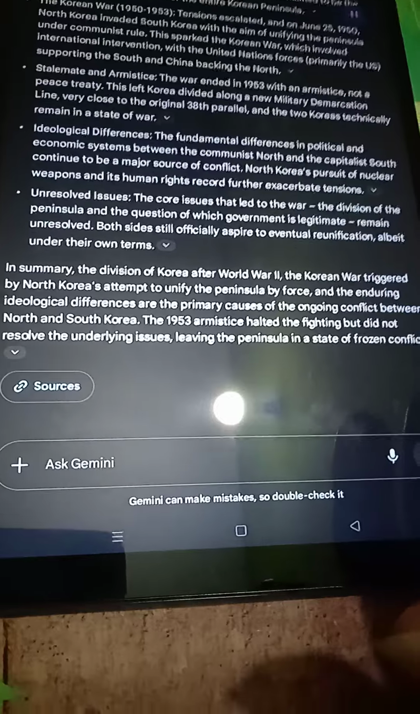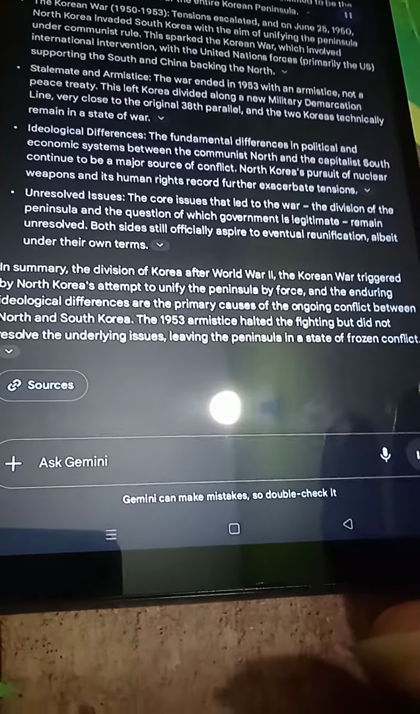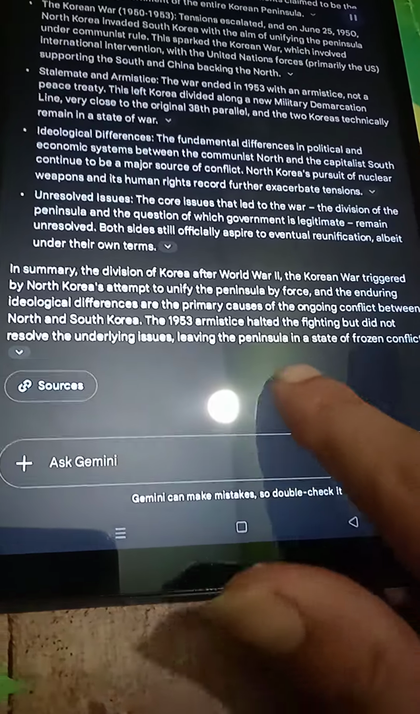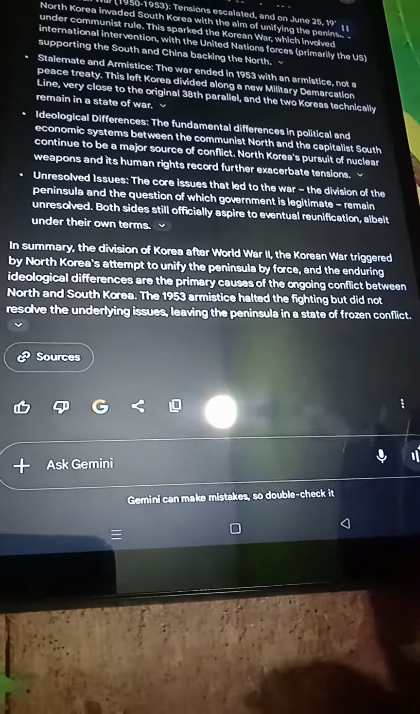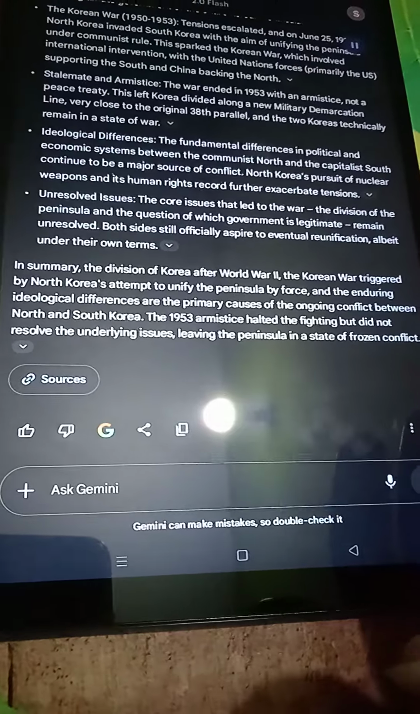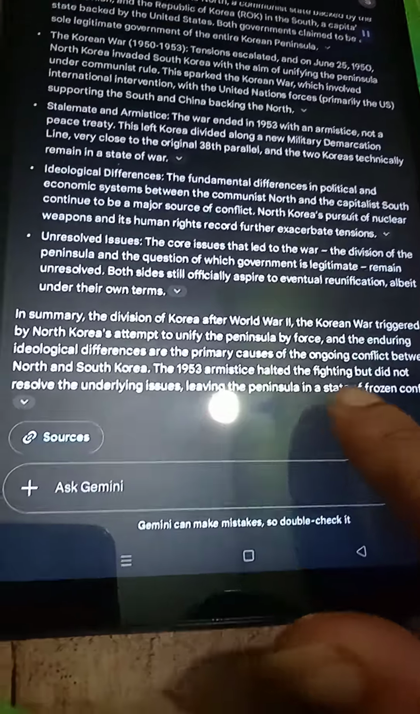Unresolved issues. The core issues that led to the war, the division of the peninsula and the question of which government is legitimate, remain unresolved. Both sides still officially aspire to eventual reunification, albeit under their own terms.